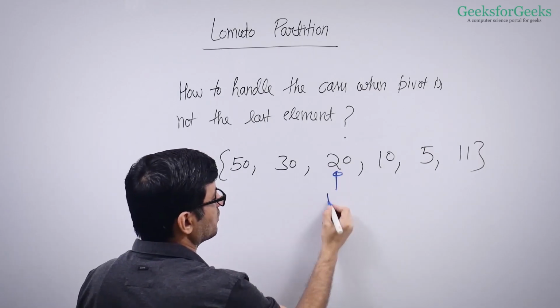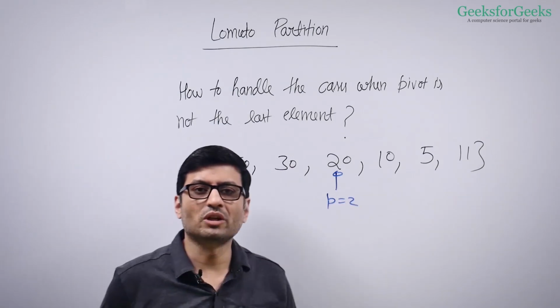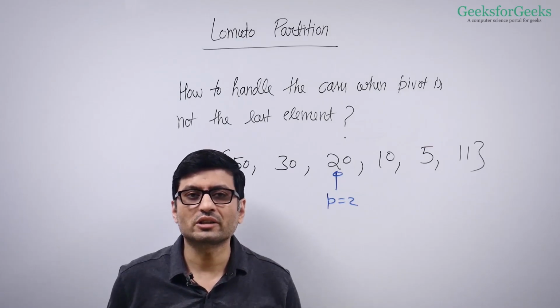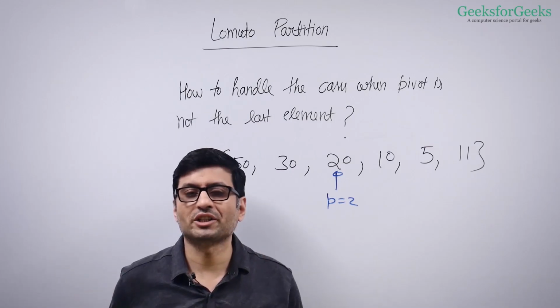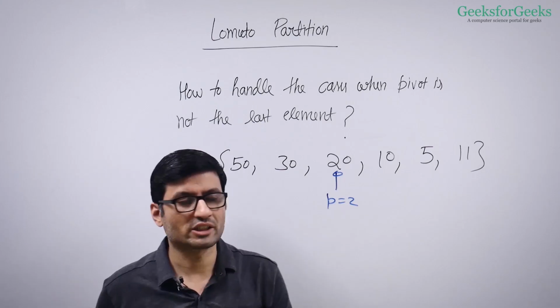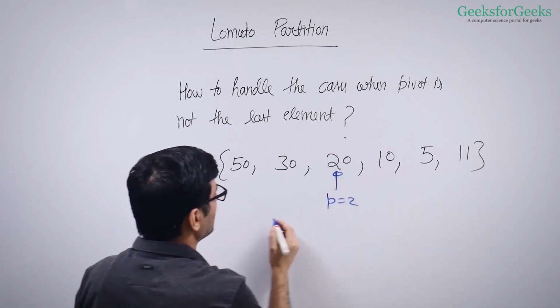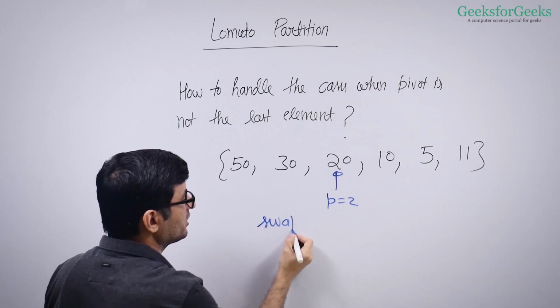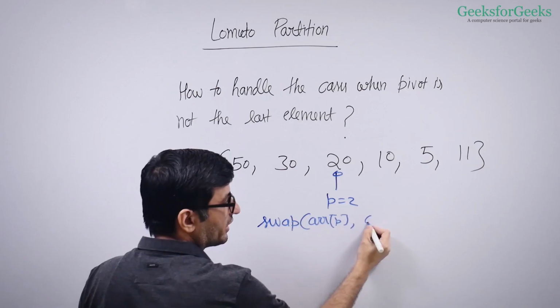I tell you the index of pivot element is 2. What changes will you make to Lomuto partition to handle this? This can be done simply. See, the standard Lomuto partition assumes that pivot is always the last element. You can simply do a swap between this and the pivot, right? So you just need to add this line, swap array P with array H.